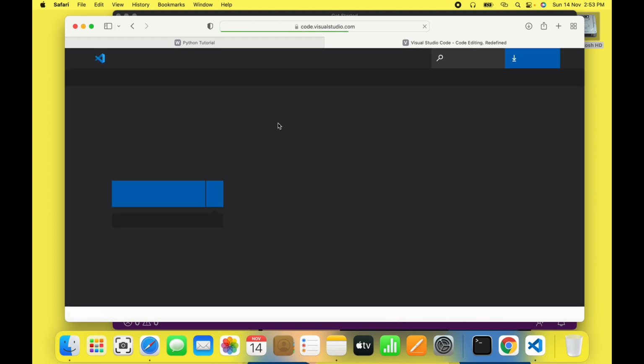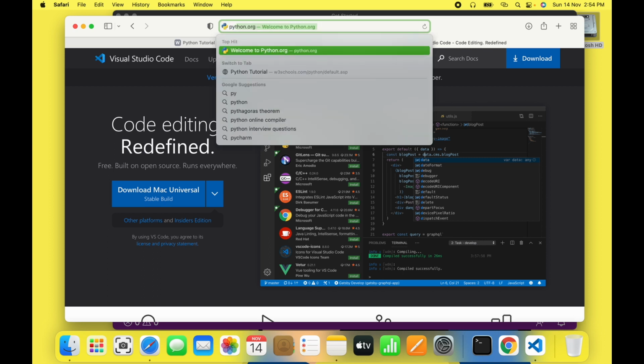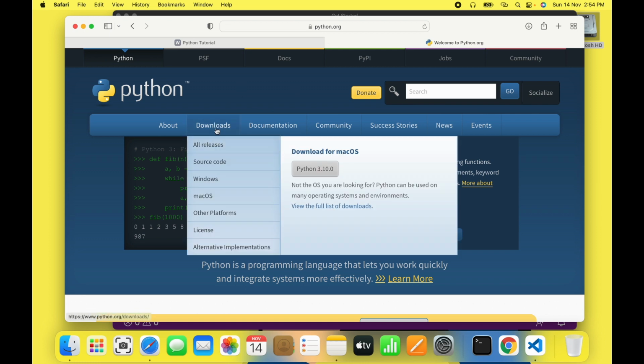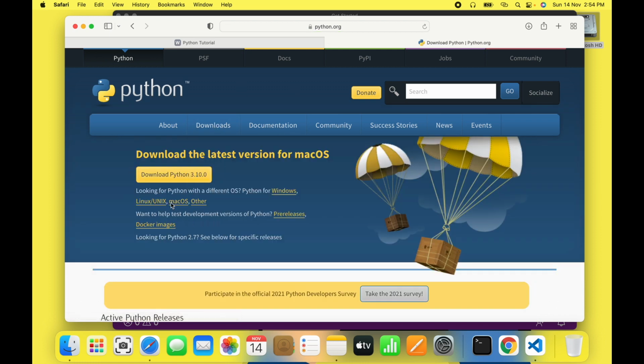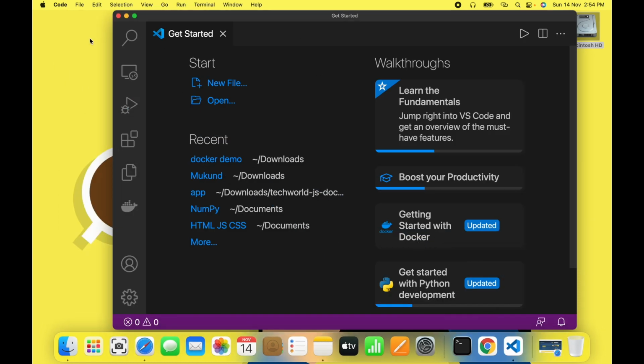Alright, once you download VS Code, then you go to python.org, go to downloads, and download as per your system. If you are on Mac OS, you go for this; if you are on Linux or Windows, you can go as per the operating systems available over here. Once you download it, we will come to VS Code and we will write our first program in this.